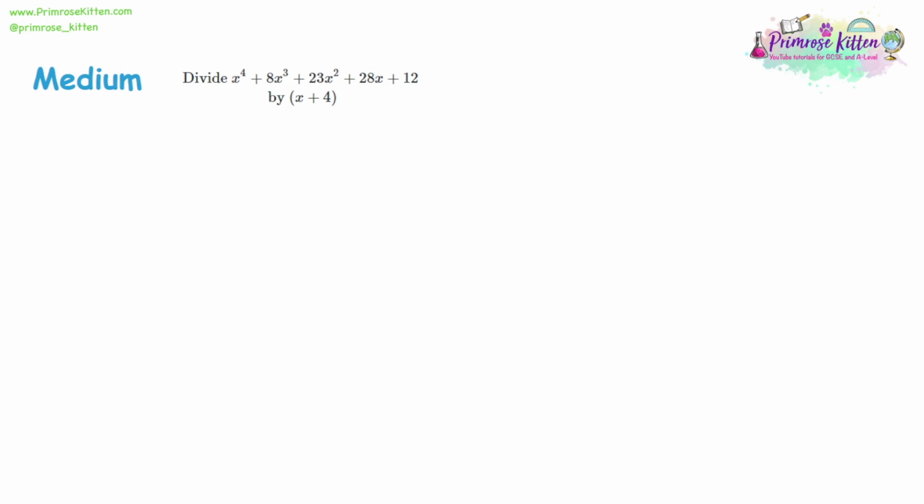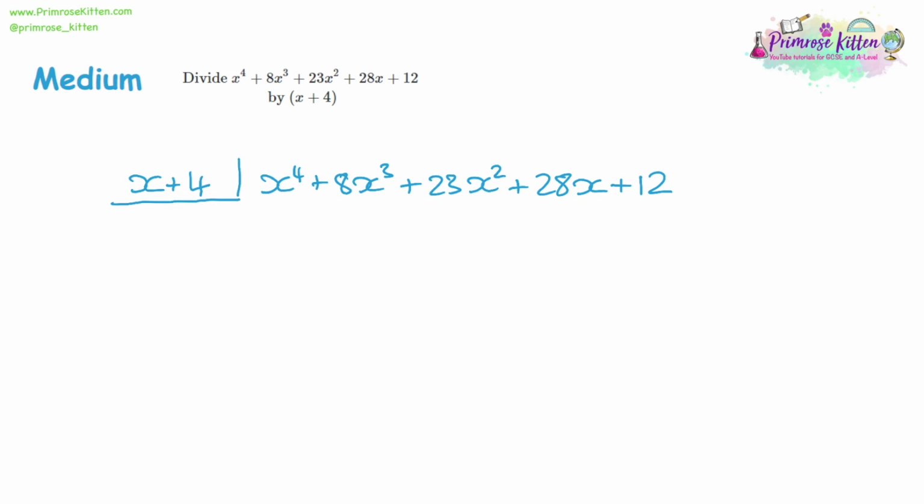Now let's try a longer example. So we have x plus 4, and we're dividing x to the power of 4 plus 8x cubed plus 23x squared plus 28x plus 12. Set up the division, and then divide each term by x one at a time. x to the power of 4 divided by x will be x to the power of 3, multiply it by the divider, get x to the power of 4 plus 4x cubed.